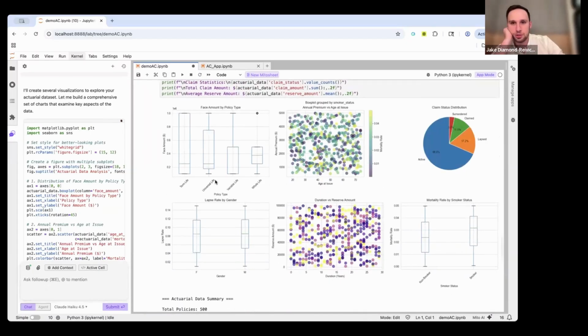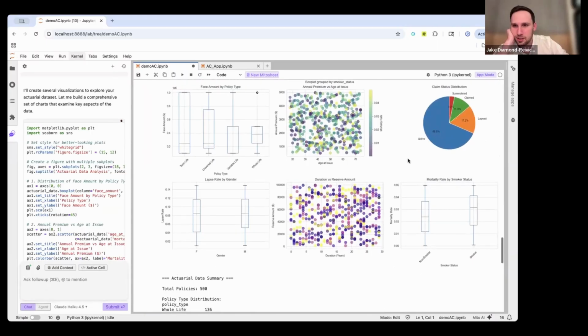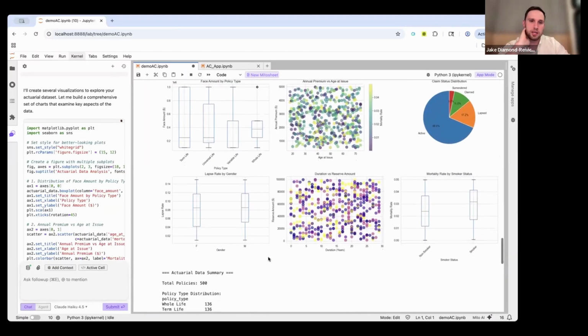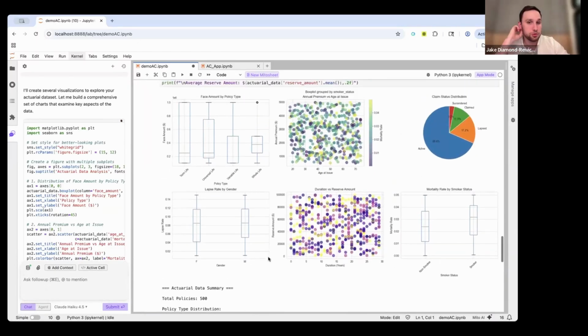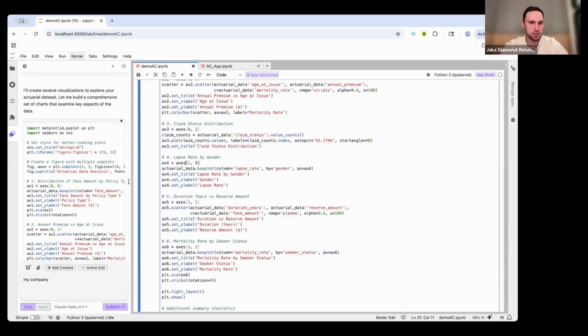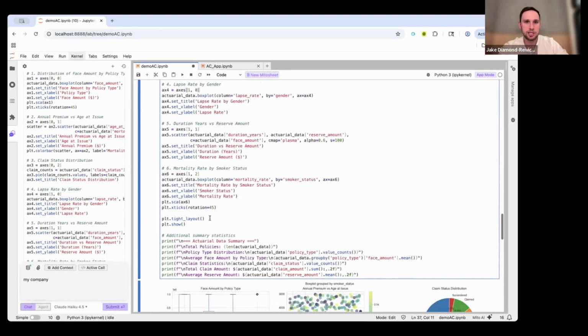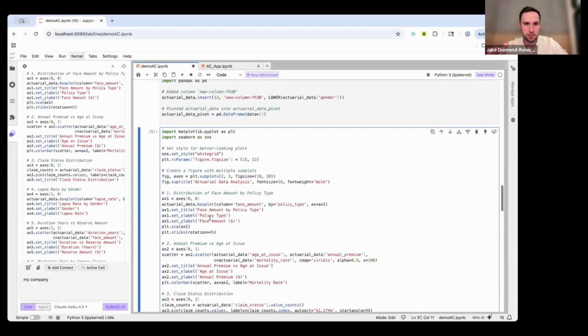And great. Here's a bunch of charts exploring this data set. As I can see, we have some box plots, pie charts. One thing the tool is really great for is designing of visualizations. So I might go back and say, and I'm still selected on this cell here. So the chat mode is for a specific cell. So it's only going to edit the code that's in this cell right here.